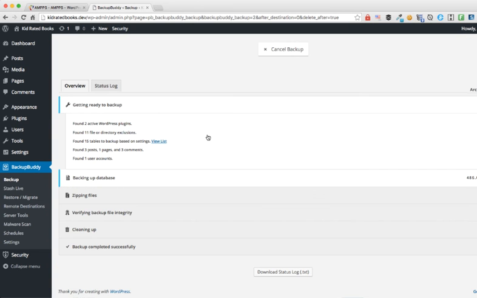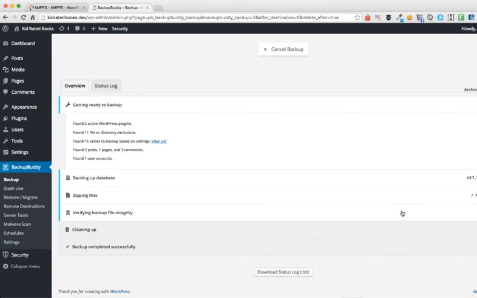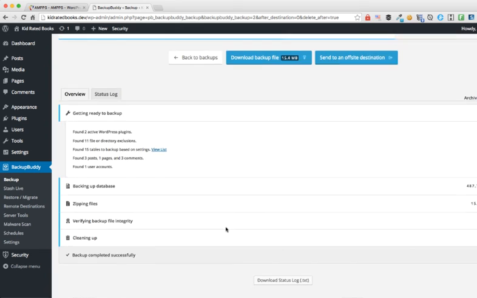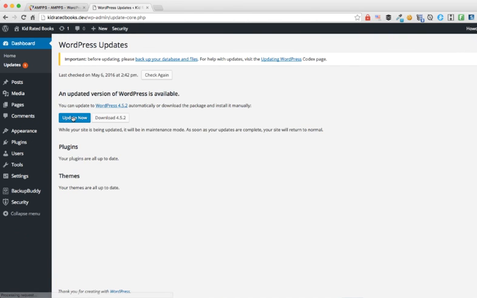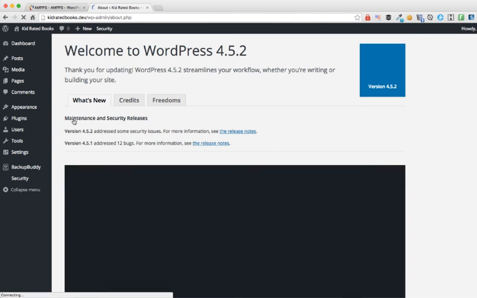And Backup Buddy will run on its own. You don't have to mess with it. You can just let it run, and until all of these are green, then your backup is complete. All right, so all of these are already green now, and it tells me backup completed successfully. And now I'm going to go back to update. Now I'm ready to click update, and WordPress will go and grab the latest version, unzip it and replace it. That way you will have the new version to use very shortly.